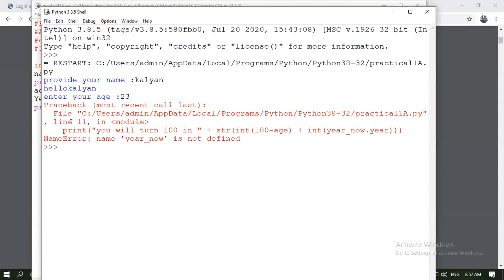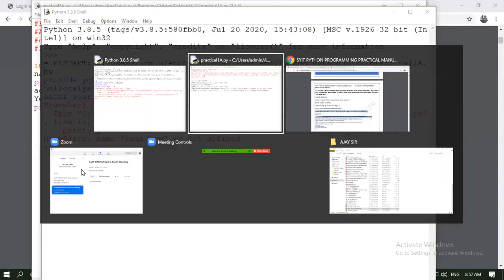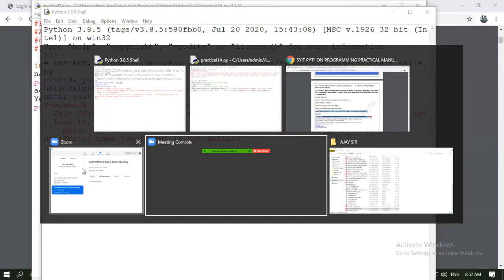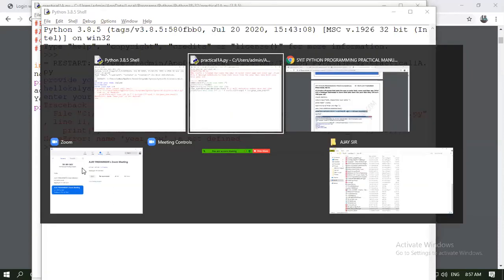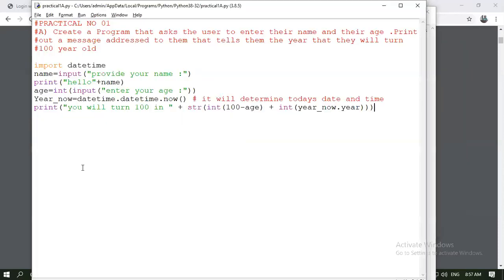There is an error in your module. Year now is not defined. We'll see what's wrong with this program. Some mistakes. Year underscore now.